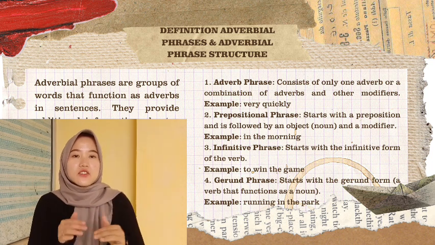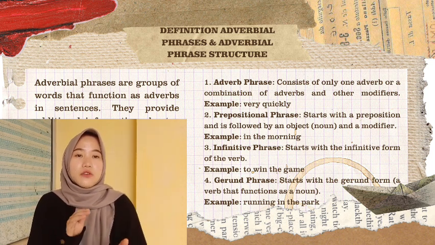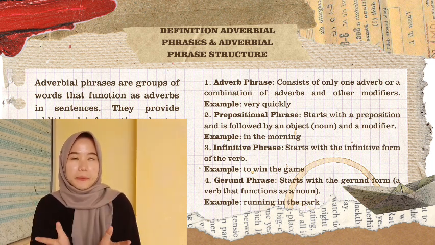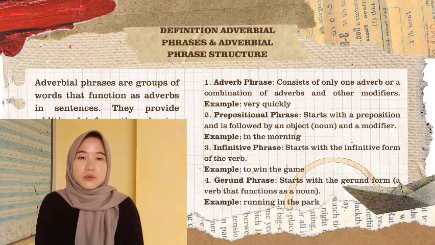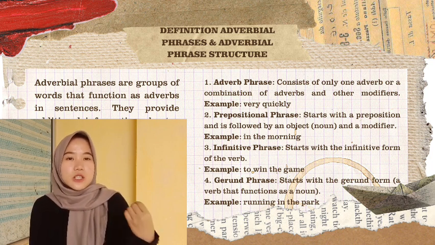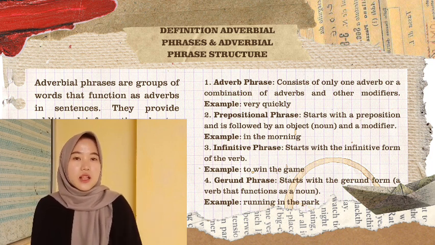Infinitive phrase starts with the infinitive form of the verb, for example, to win the game. The last, gerund phrase starts with the gerund form, a verb that functions as a noun, for example, running in the park.